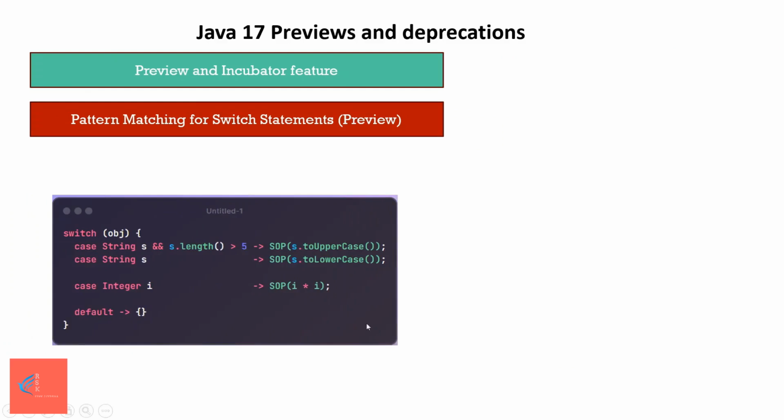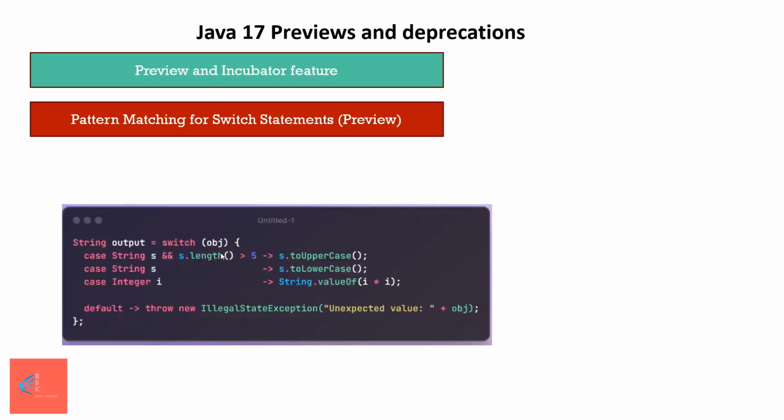The most important note here is for default, we need to keep one empty block since we want it to work for string and integer blocks only. Also, if we want to return something from switch, here is another example. In this example, the default case must return a value or throw an exception, otherwise the return value will become undefined. This feature is expected to reach production ready by Java 19.